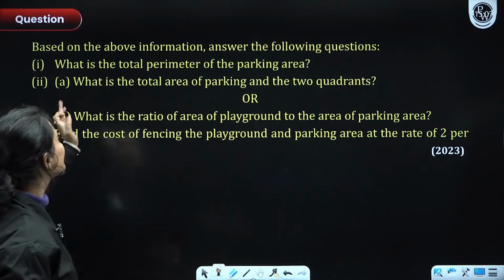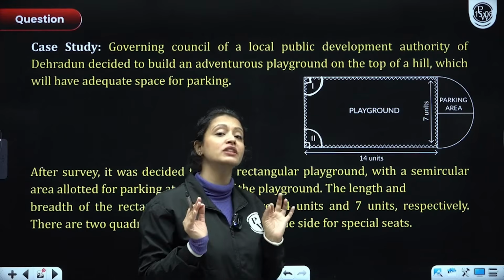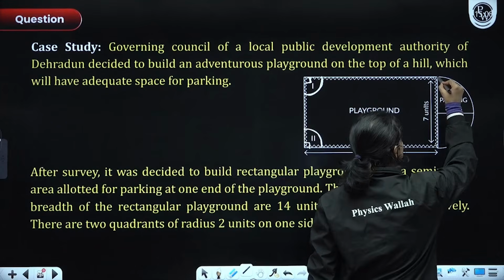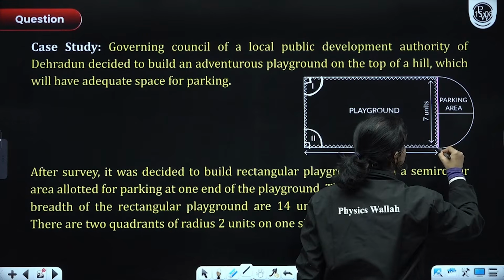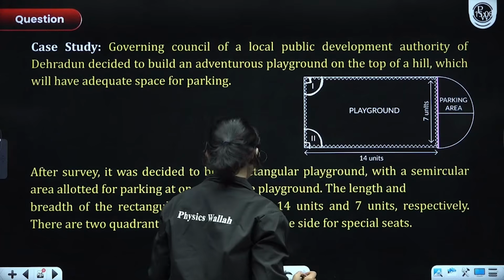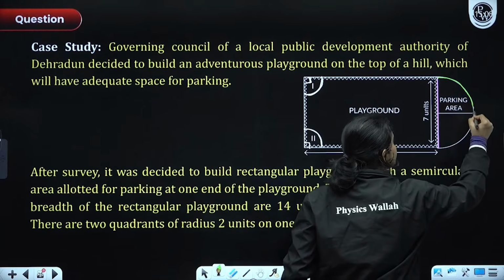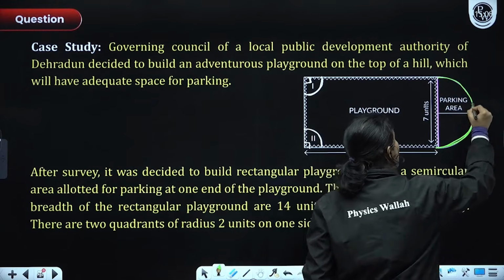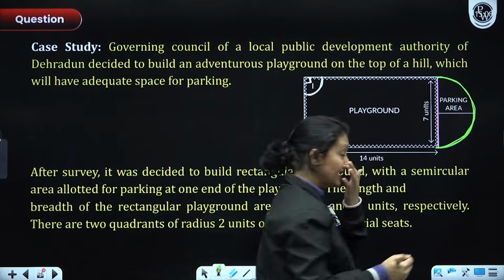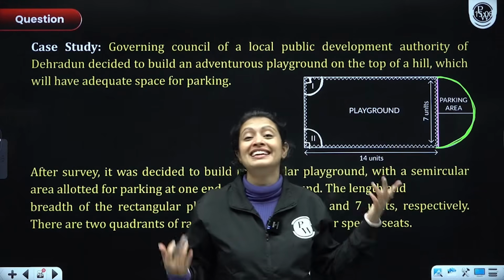Chaliye. First question, what is the total perimeter of the parking area? We have to figure out the perimeter of the parking area. So, first of all, let's see what the parking area is. So, parking area is made by this side length here, which is 7 units. It's given to us. And this arc length here, this arc length. Ye wala arc length. Right? So, that means to have the perimeter, I would need this arc length and I would need to add 7 with it. Okay? This is a semicircle. They have already said it, right?